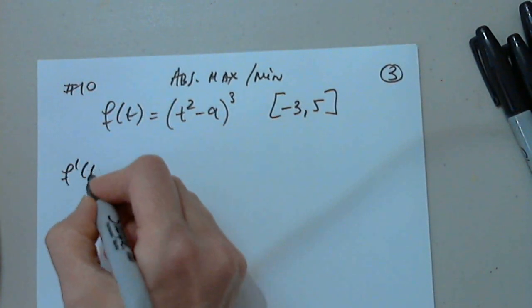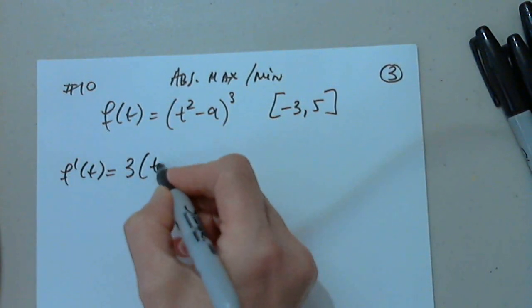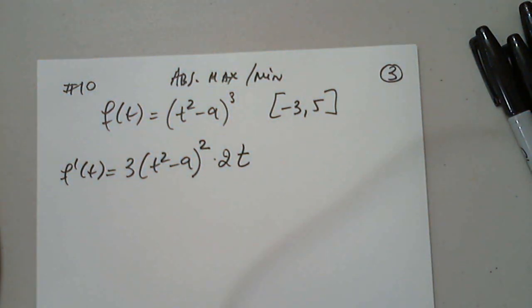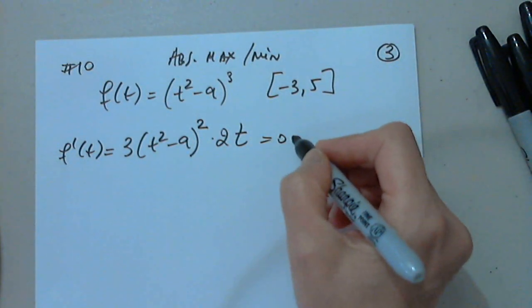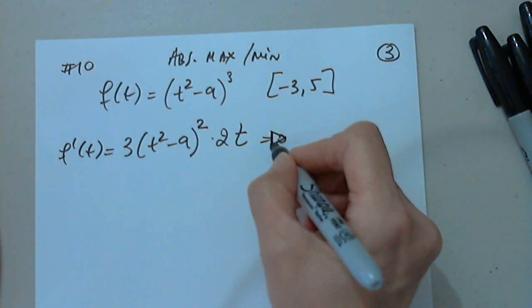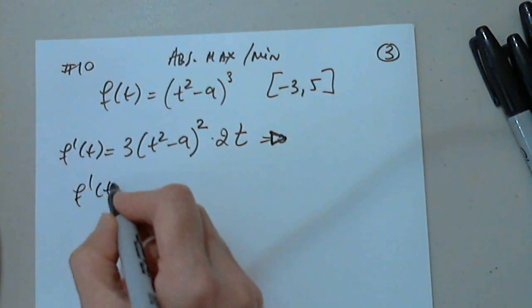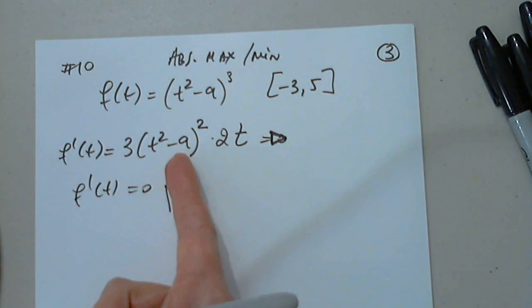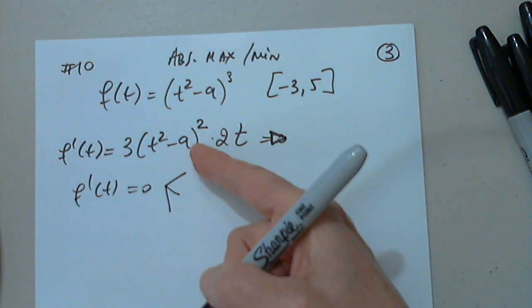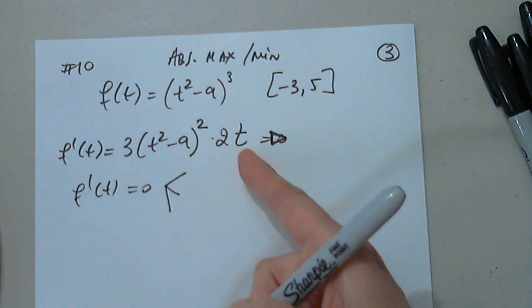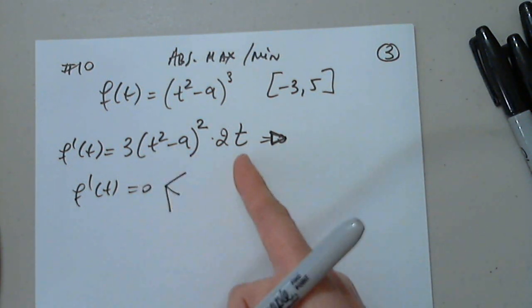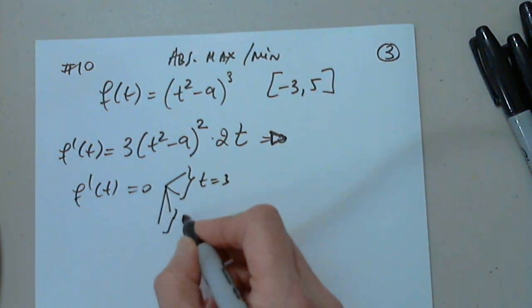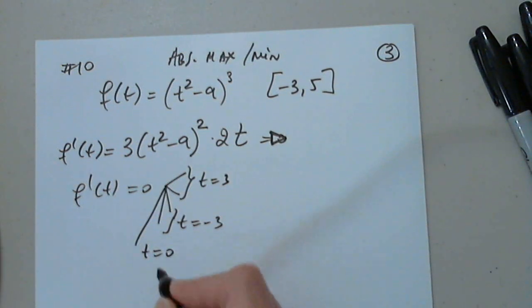So f prime of t: bring down 3, t squared minus 9 to the second power, times the derivative of the inner function, which is 2t. We set it equal to 0. I don't want to expand that, so I'm just going to write an arrow. F prime of t is never undefined. This factors into t minus 3, t plus 3, squared, and then t. So we have 4 solutions from here and 1 solution from here, but 2 of them are the same. T equals 3, t equals negative 3, and t equals 0.